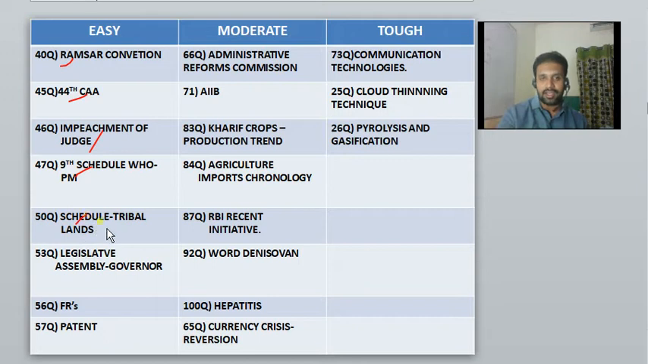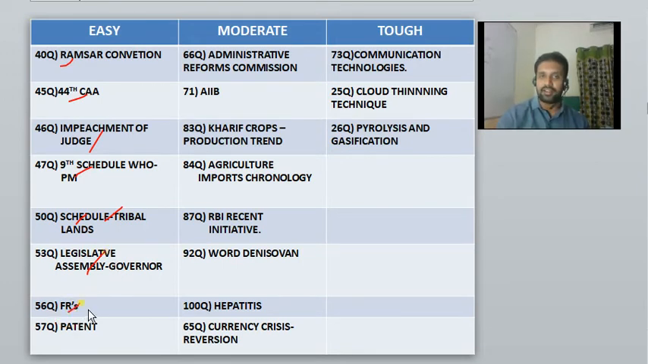Schedule again related to tribal lands, legislative assemblies with regard to governor, what kind of powers the governor has with regard to legislative assemblies. Of course, when you are reading polity, president one side and governor one side, you have definitely read the comparison of both of them. Okay, what is the comparison, what are the distinguishing features? That is a very common topic dealt with by each and every student, I know this.